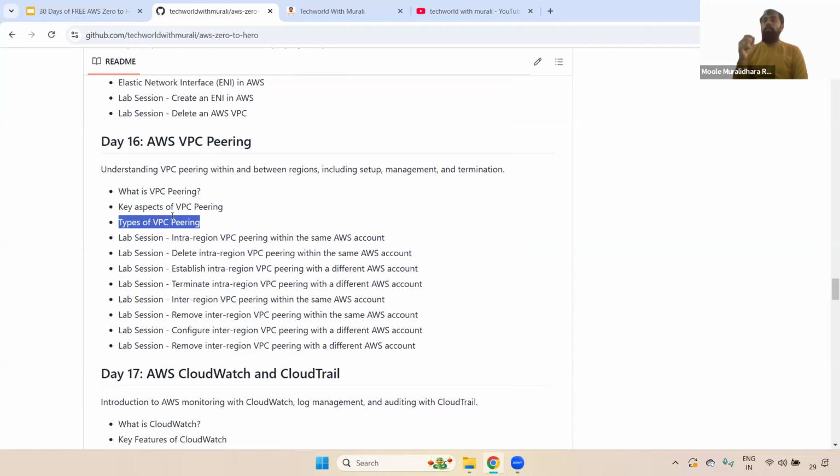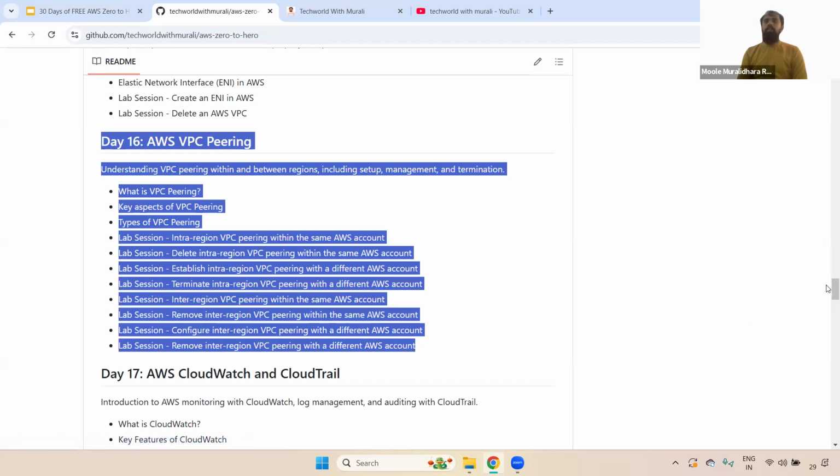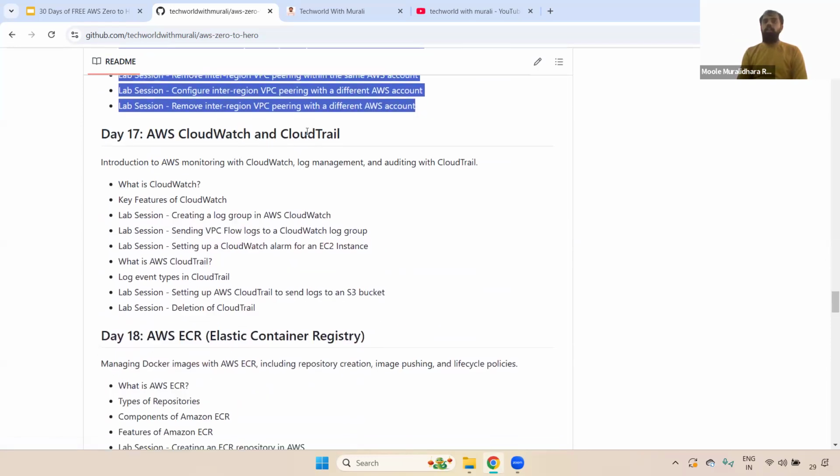Everything we have covered. Remember, only knowing the VPC is of no use. The reason is that in interviews, they may ask how we set up communication between two different VPCs. Then you should be aware of at least VPC peering. There are other options also, like transit gateway and transit VPC, but still you should be aware of the basics, at least VPC peering. That's why I have covered it here. You shouldn't miss this particular topic. Okay, clear? Right? Fine.